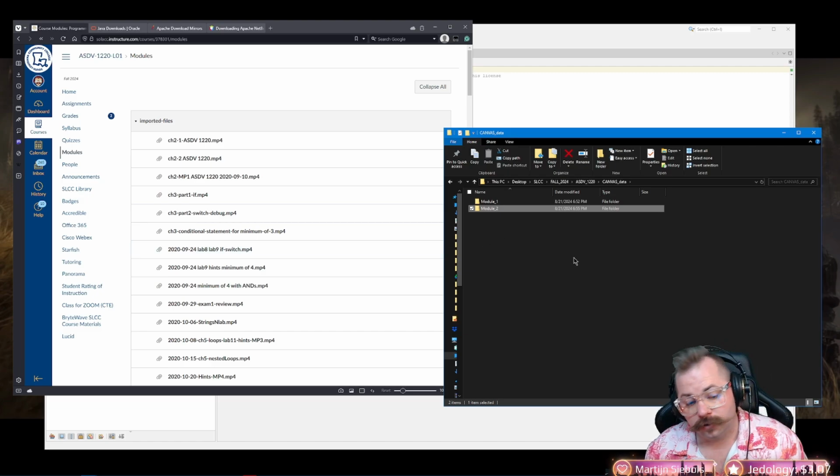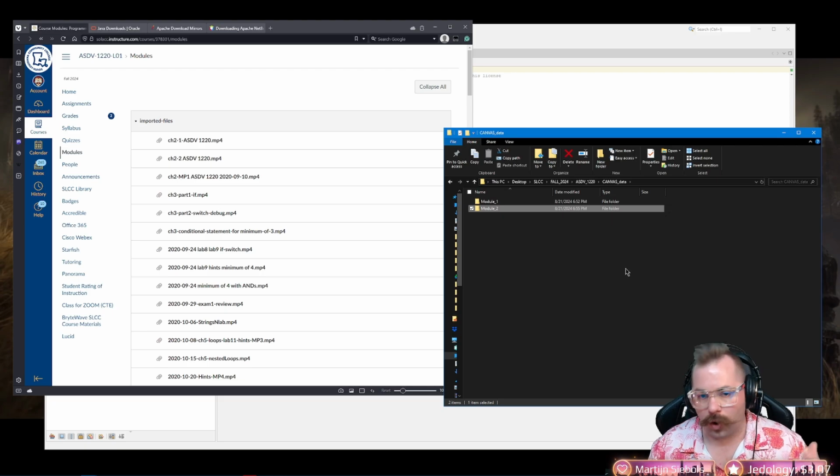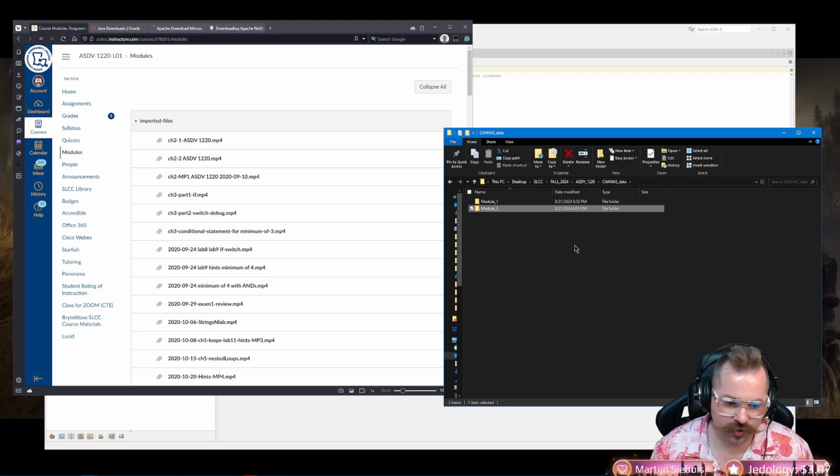I'd recommend you keep yourself a flash drive. They're super cheap on Amazon. I mean, they're giving them away practically. It's always good to have a spare flash drive for anything you need.